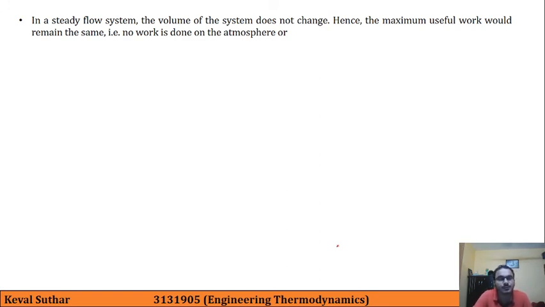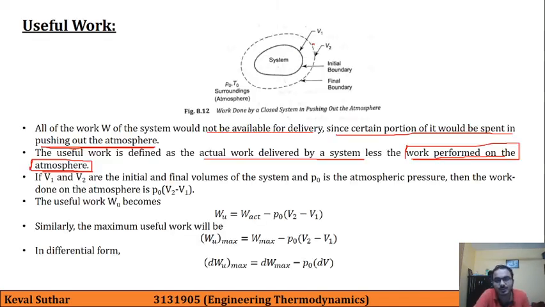So now let us consider a steady flow system where the volume of system does not change. Hence, the maximum useful work would remain same and no work is done on the atmosphere. That's why the negative part is not coming over here. As you can see in this portion, previously we were having this part.